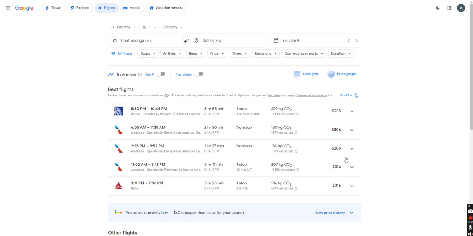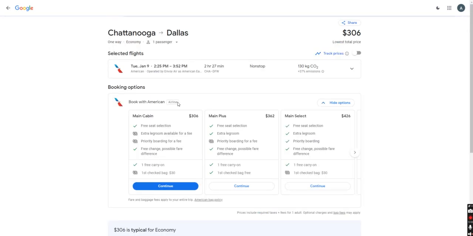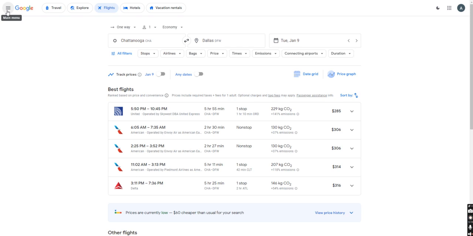Very cool. Google Flights, another thing you should check out. You can find any destination you want. It shows you all the prices, shows you everything you need. You can filter whatever you need. I would recommend clicking within the flight itself, as I did when I selected the flight. It gives you certain options. Sometimes it shows you basic economy prices. Those are a little less, so you don't get to pick the seat. You get certain things that aren't included, right? But other than that, Google Flights, one of the best things that has ever been created for aviation, folks. It is amazing, has saved me buttloads of money.